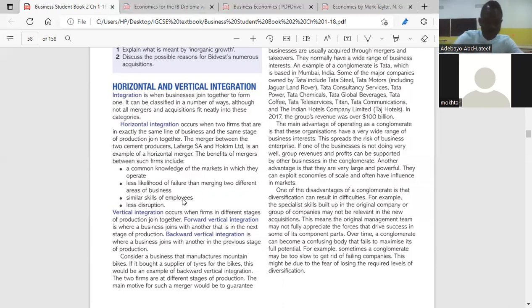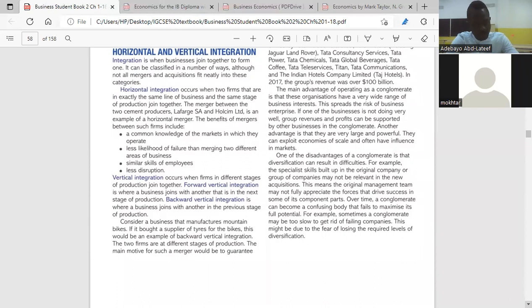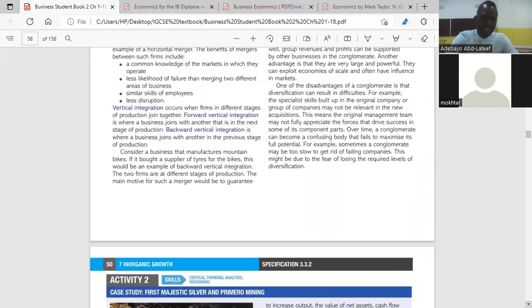Is the third one clear? Yeah. And the fourth one, less disruption. There won't be interference because they already know the business itself. They already know what they need to do. The management knows what to do. The workers know what to do. So there won't be interruption or interference. Is it clear? Yes. So we go to vertical integration.